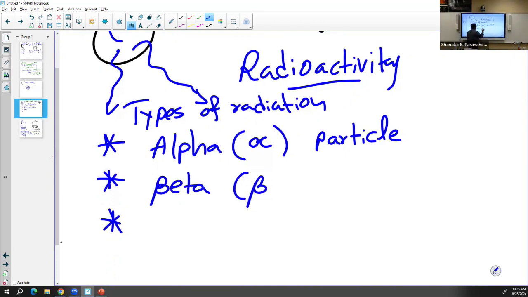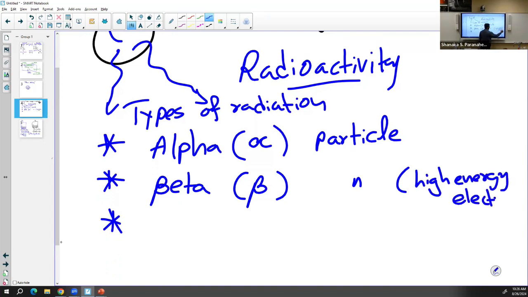Beta is also a Greek letter, written like this. Beta is also an extremely small particle, and it is made of high energy electrons. Electrons are negatively charged particles, so beta has a negative charge.